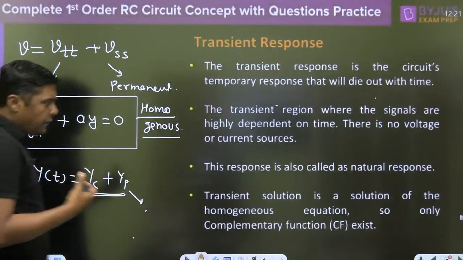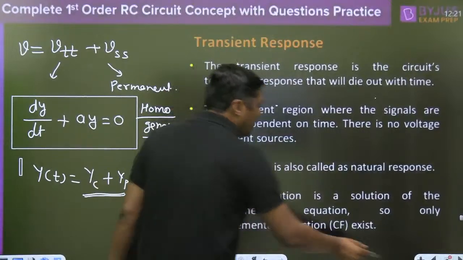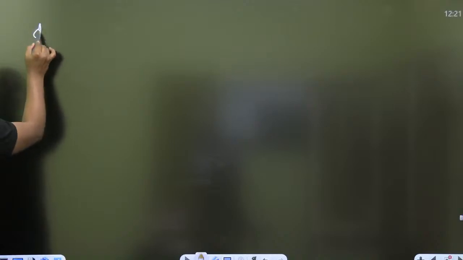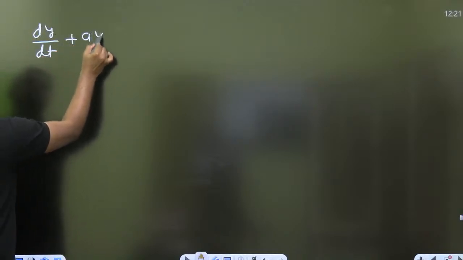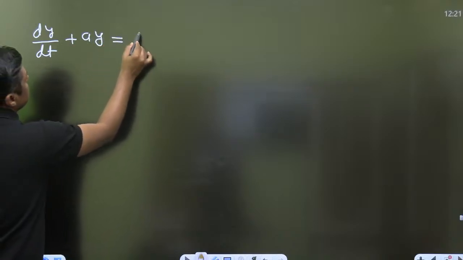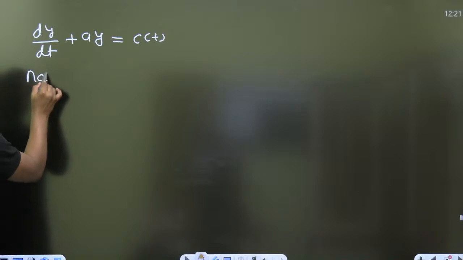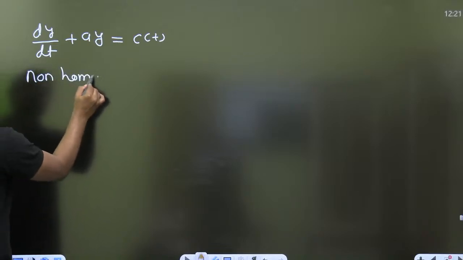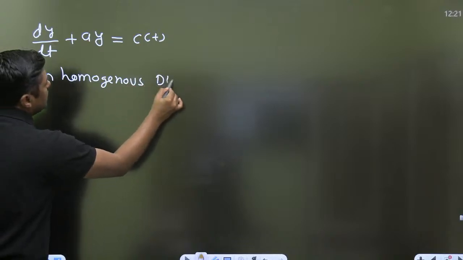Second thing, if we are having the non-homogeneous differential equation, so we are having basically two types of circuit. So when we are getting this type of equation, any function here, this is called differential equation.